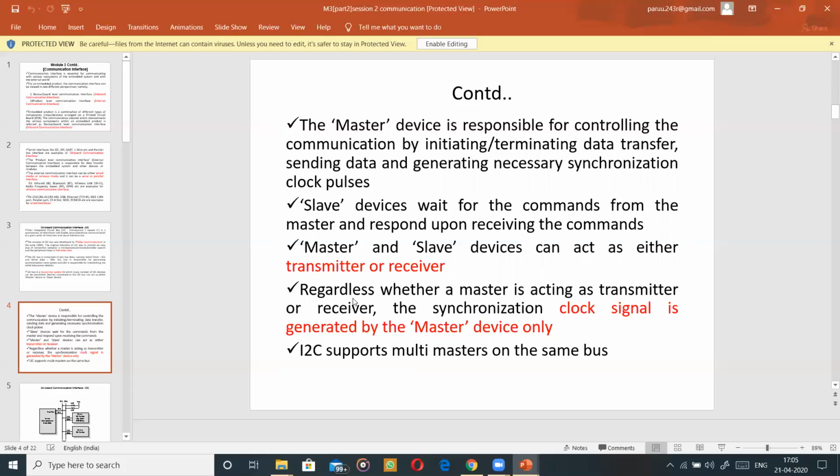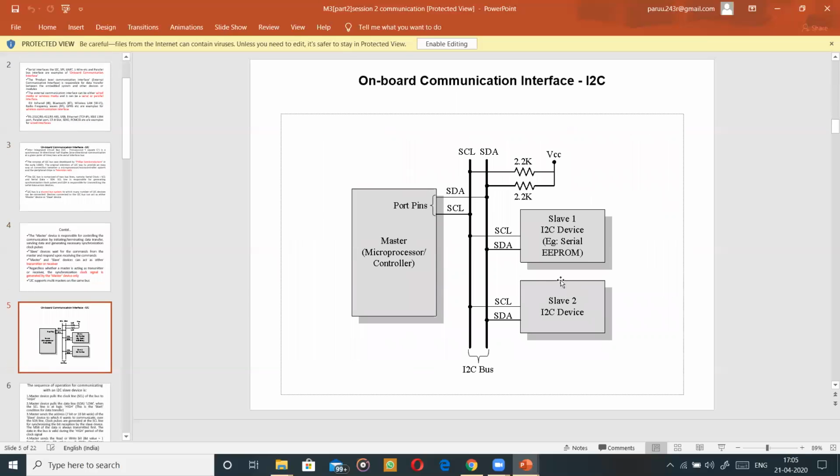Now, regardless of whether a master is acting as a transmitter or receiver, the clock is always generated by the master. It is immaterial whether the master is sending or receiving, but the clock is always generated by the master. And definitely I2C supports multi-masters on the same bus. So let's see the diagram, how it looks. We'll go to the next slide.